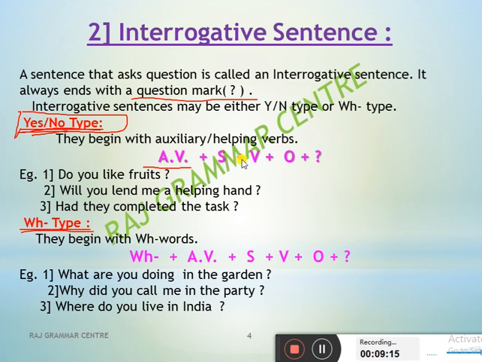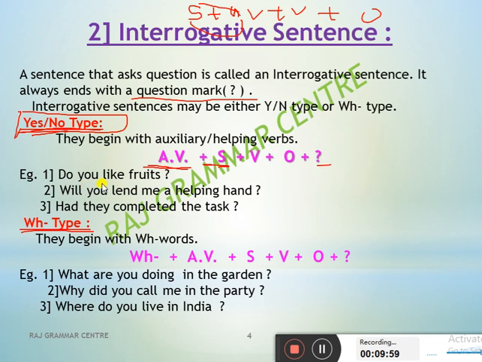And how will you differentiate this one from the assertive sentence which I taught you earlier? In an assertive sentence, what did I teach you? First subject, then auxiliary verb, then verb, then object. What will you do in interrogative? Interchange it. First the auxiliary verb will come, then the subject will come. Right? Say carefully. If I am saying I like it, assertive sentence. Do I like it? See, do is an auxiliary verb, then it is interrogative. So what differences are here? In an assertive sentence, first we use the subject. And in interrogative, first you have to use an auxiliary verb or WH word, then the question mark.